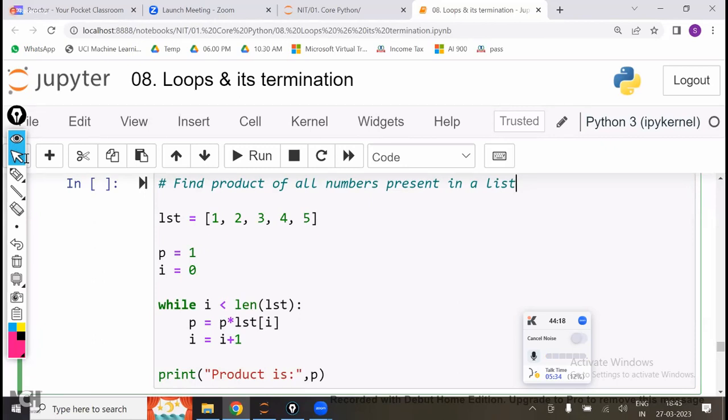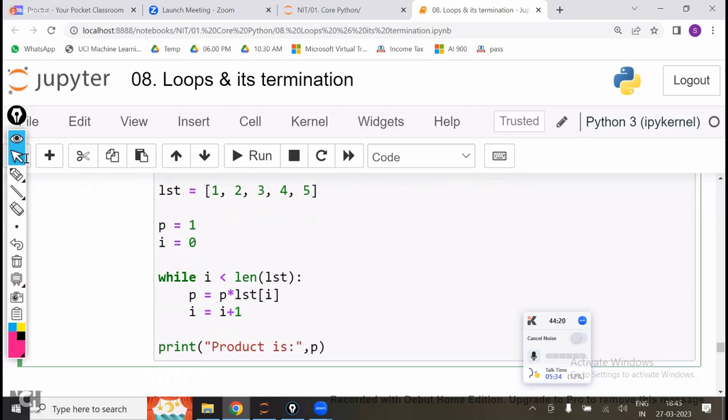So you consider the length of the list, t into list[0]. List[0] means the index number. Why have I selected 0, not 1? Because the index number starts with 0. That is the reason I have kept 0 as the initialization. Why have I taken p = 1? Because it is a product. This is related to the product. This is related to the sequence of the list. This is related to the index number.